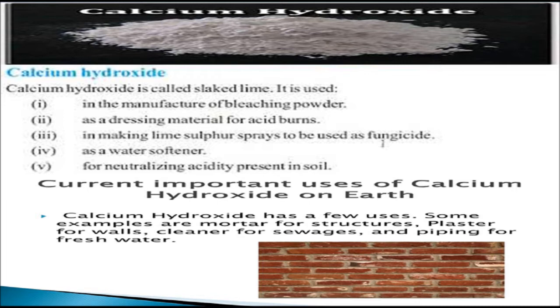It is also used for treating wastewater from factories. Wastewater from factories is highly acidic in nature. If it is released into water bodies like rivers, it might affect the aquatic life. So, it is usually treated with calcium hydroxide before being disposed of into the water bodies.